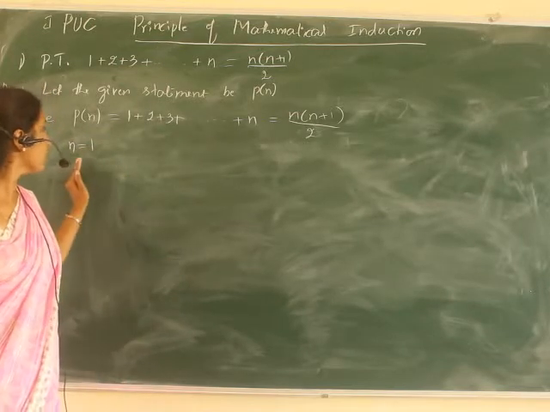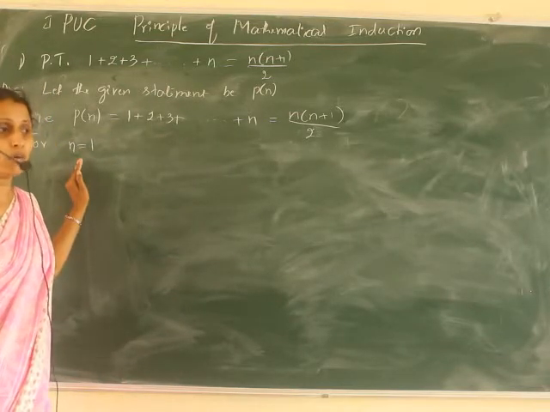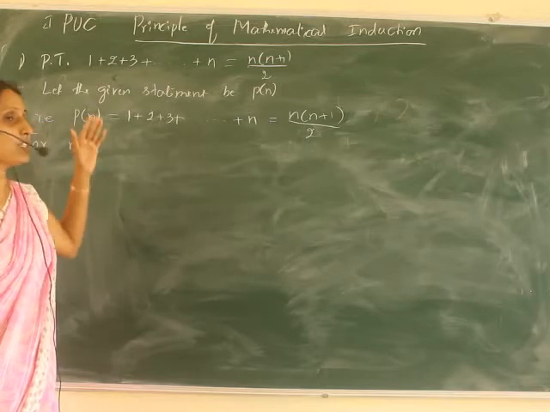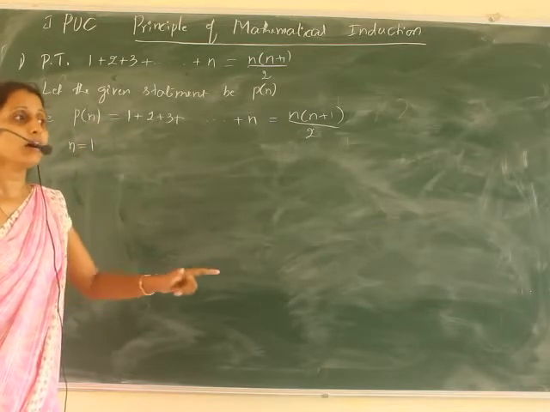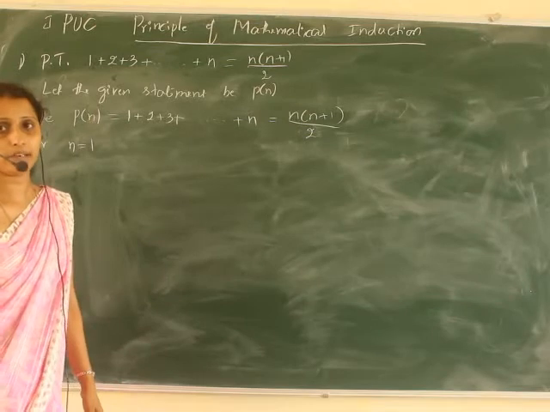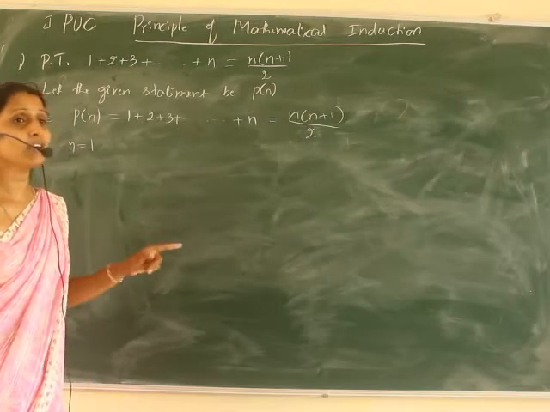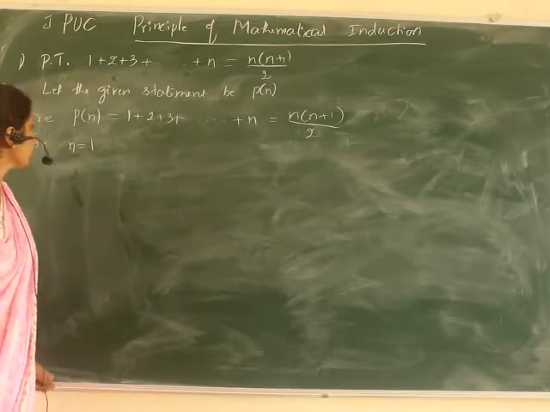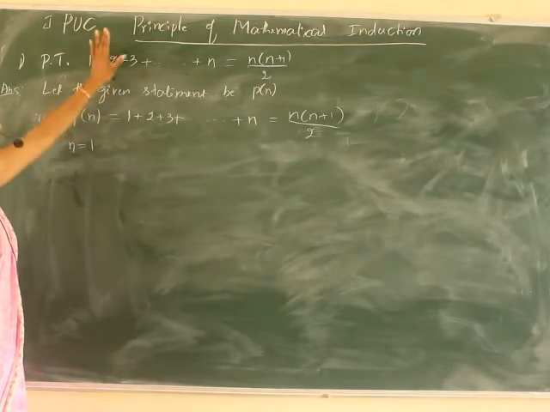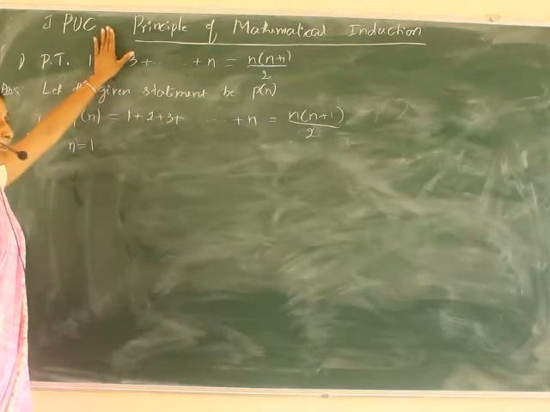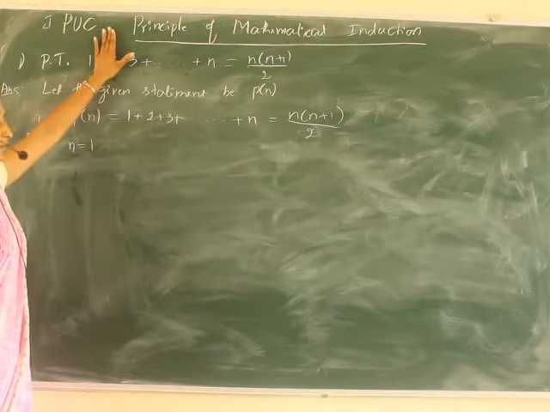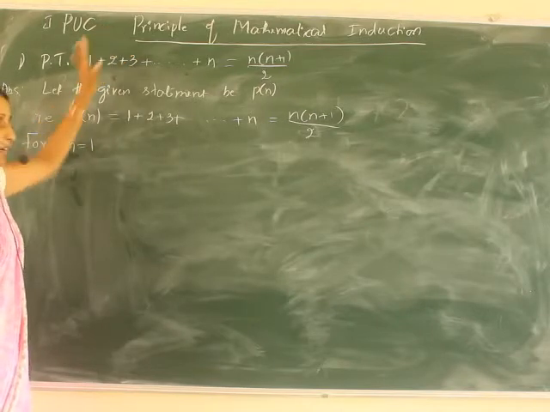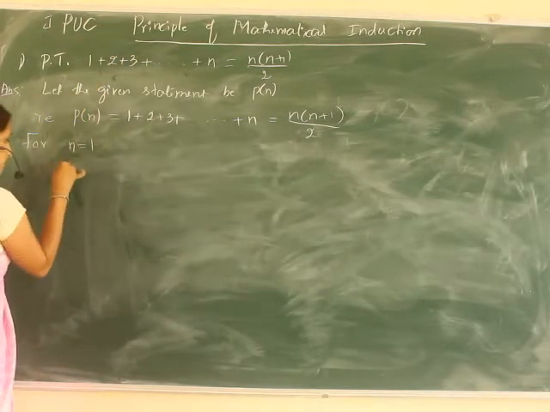So when I take n equal to 1, what is the meaning? It is not the value of n being 1; it means there is only one term in the statement. What happens if there is one term in the statement? It is only one term. So on the left hand side we are getting 1.